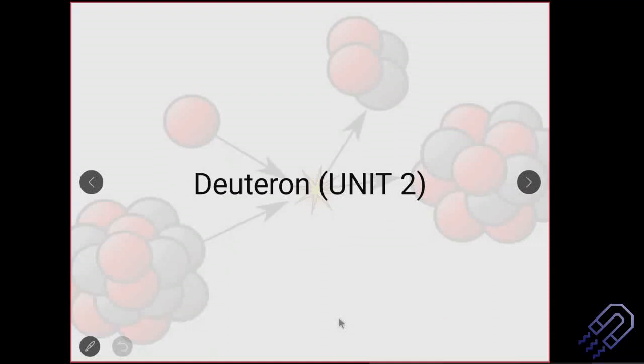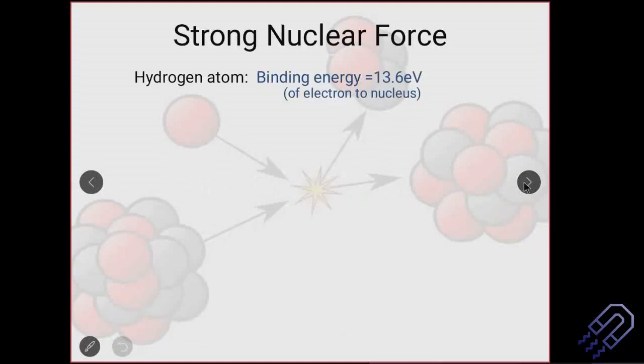Before we go on, let's look into some basics here. We have the strong nuclear force, and if we consider a hydrogen atom, the binding energy is 13.6 eV. That is nothing but the ionization energy, 13.6 eV.